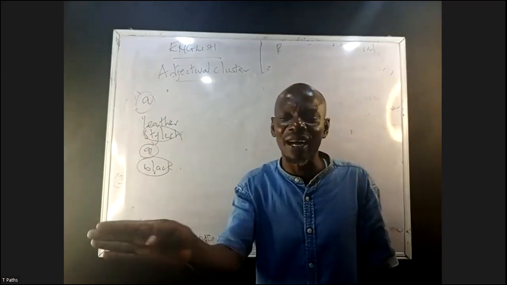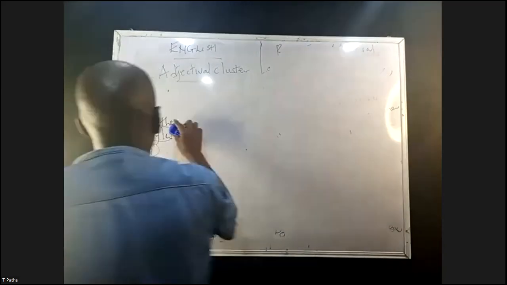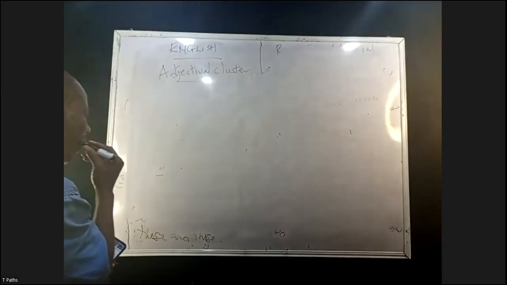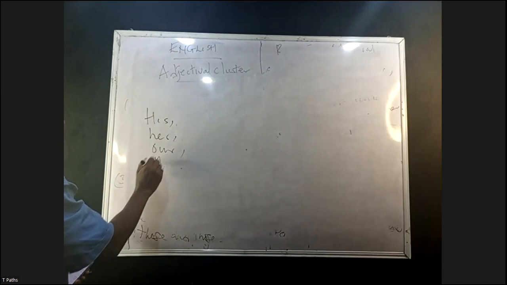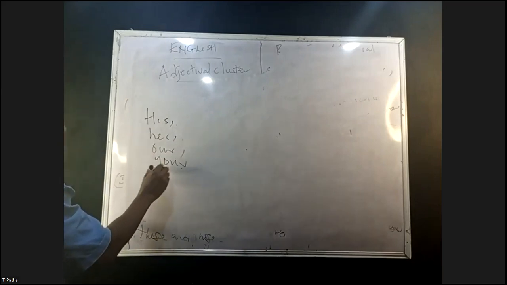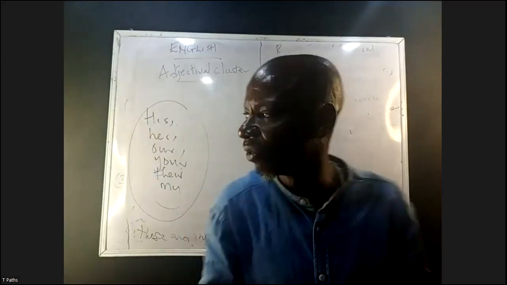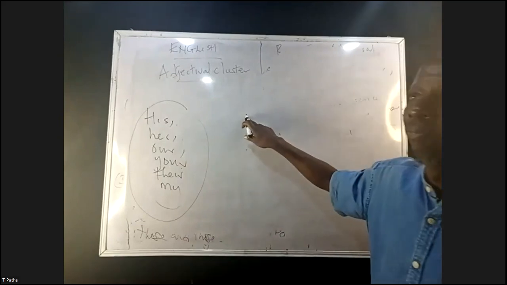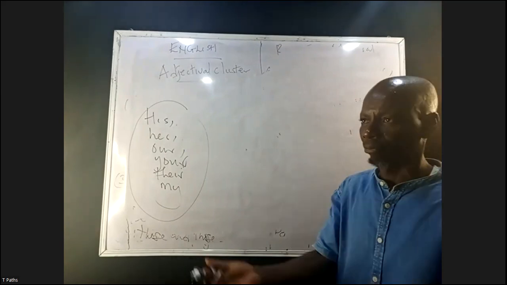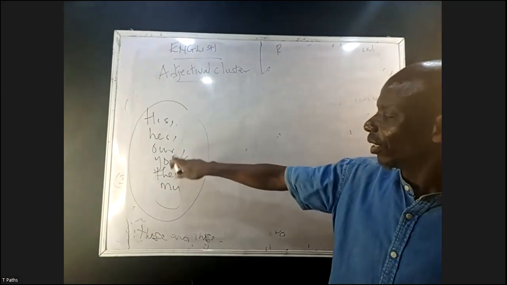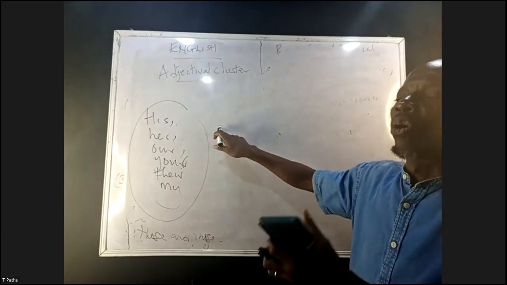Then the second one, possessive adjective. We're talking about what? His, her, our, your, their, my. These are what we call possessive adjectives, and they are used to qualify nouns. Her name is Deborah. Your mode of dressing is quite admirable. You can see that all these words precede a noun in a sentence, and they are used to qualify the noun.